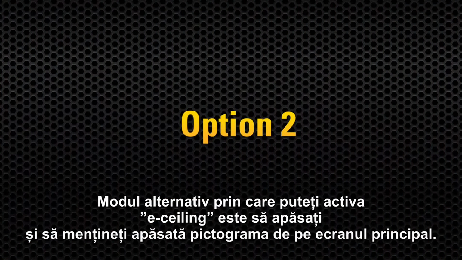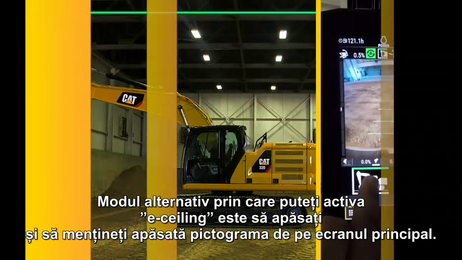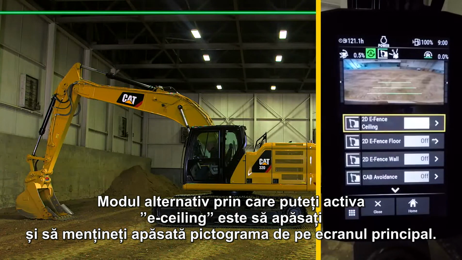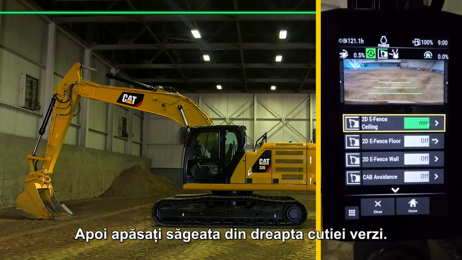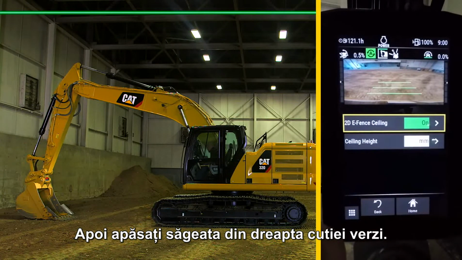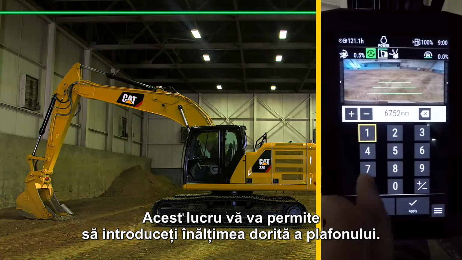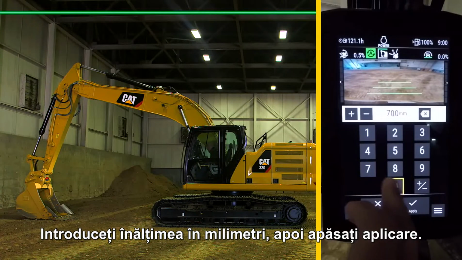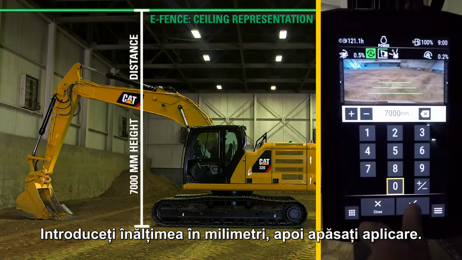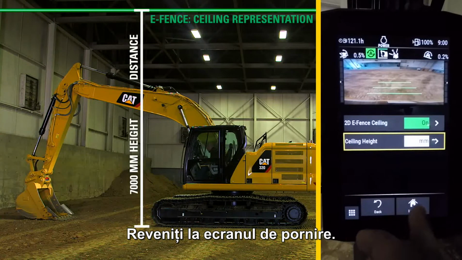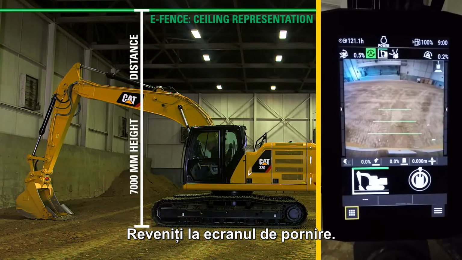The alternative way to enable e-ceiling is to press and hold directly on the icon on the home screen, but then press on the arrow to the right of the green box. This will allow you to enter in the numerical ceiling height value. Enter your ceiling height in metric millimeters and press Apply. Then return to the home screen.